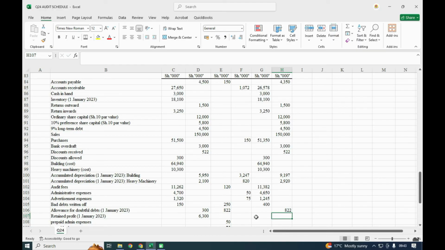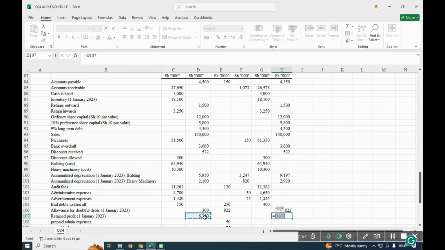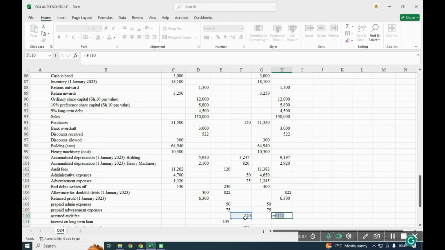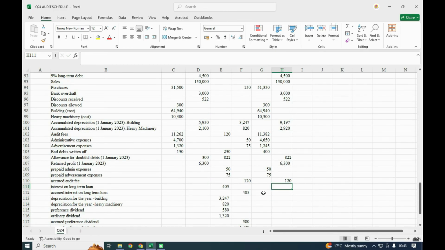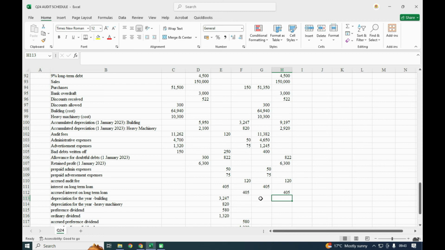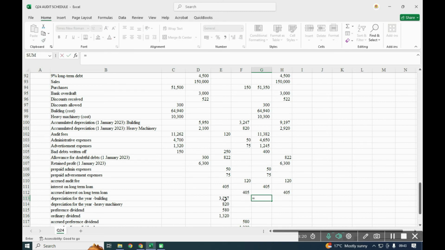Then the retained, it will remain the retained. Then prepaid admin, which I'll drag. So accrued will be on the credit. And what else? Interest and loan on the debit. These are down on the credit. So the depreciation, this one.